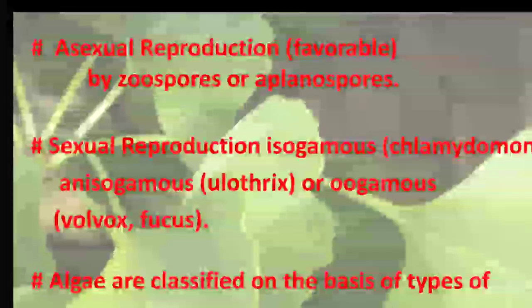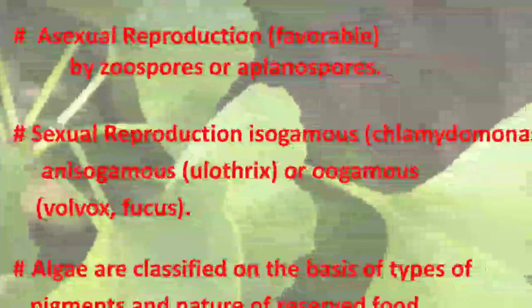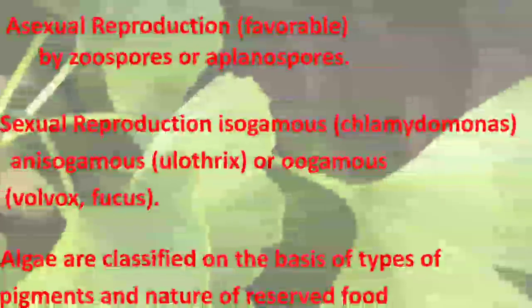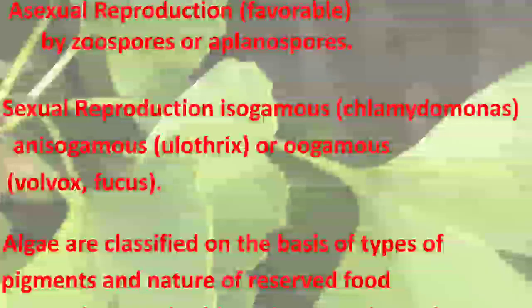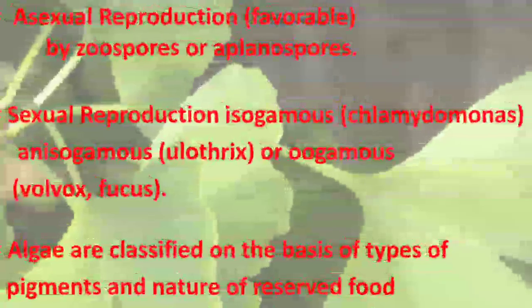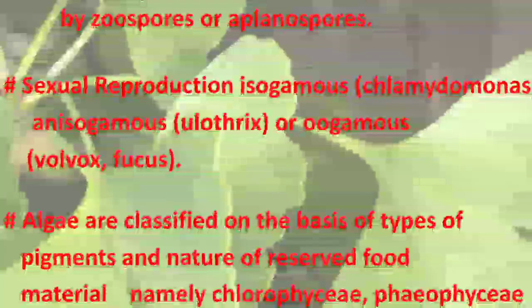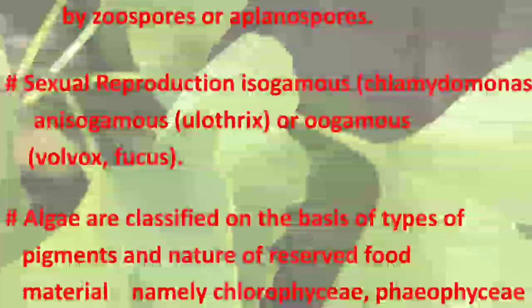In the thallophytes, we find the asexual mode of reproduction only in favorable conditions. When the condition is favorable for the algae, asexual reproduction occurs by means of spores, known as zoospores, or we can say aplanospores. In sexual reproduction, it is isogamous in the alga Chlamydomonas, anisogamous in the alga Ulothrix, and sometimes oogamous, as in Volvox and Fucus. Volvox and Fucus are algae.